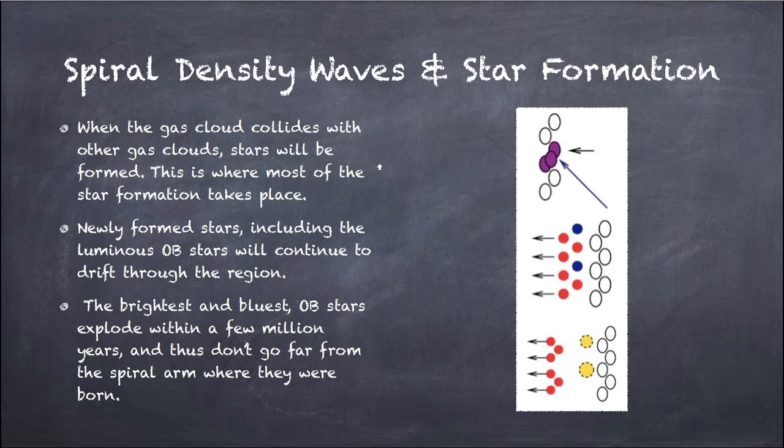So how do these spiral density waves help in star formation? As we know, all those gas clouds get attracted towards that high density area, so they collide and stars are formed. This is where most of the star formation takes place. These are newly formed stars including luminous O and B stars, and they will continue to drift through the region. The brightest and bluest OB stars explode within a few million years and thus don't go far from the spiral arms where they were born. Next slide.